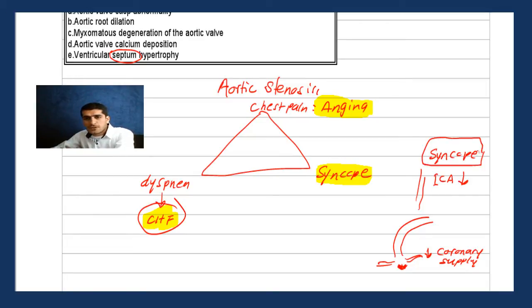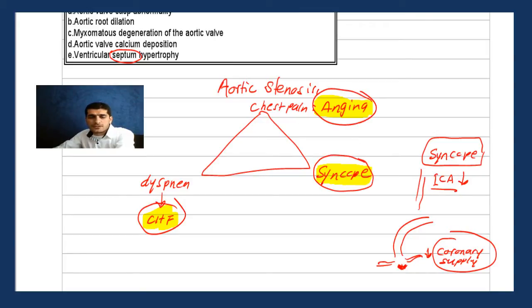I mean, really, the symptoms are easy and make sense. Anything output through the aorta to the coronary arteries will be decreased. That's why you get recurrent anginal symptoms, which sooner or later lead to congestive heart failure. Decreased blood supply to the internal carotid artery leads to syncope, right? The syncope makes sense because of decreased blood supply to the brain, and decreased coronary supply is why you get angina. So this is very common, really very common aortic stenosis pathology.